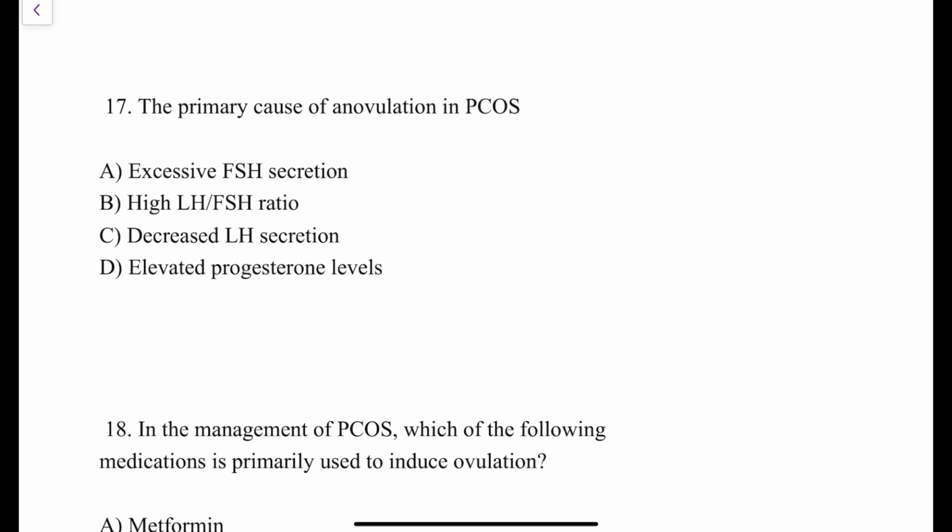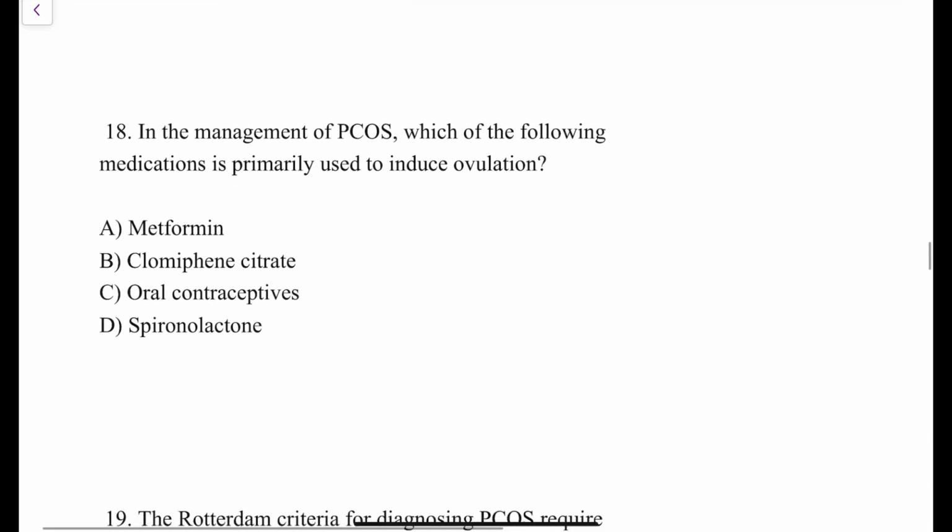Decreased LH secretion. No, there is no decreased LH secretion. LH levels increase throughout the cycle in patients of PCOS. Elevated progesterone levels. No, progesterone levels are decreased in patients of PCOS due to anovulation, right? So the answer to this question is high LH FSH ratio.